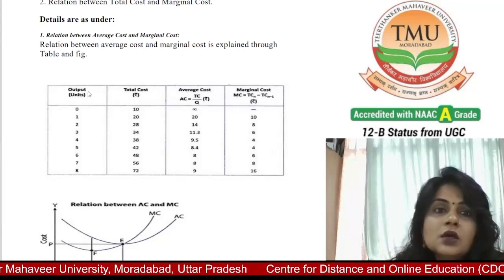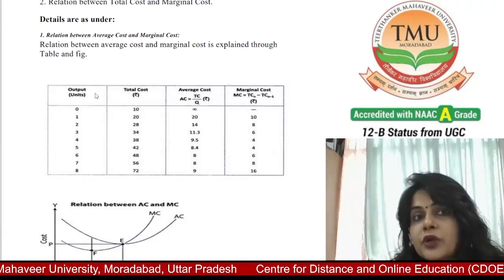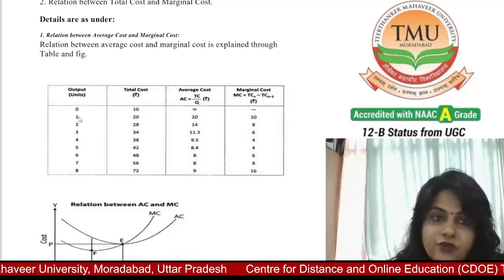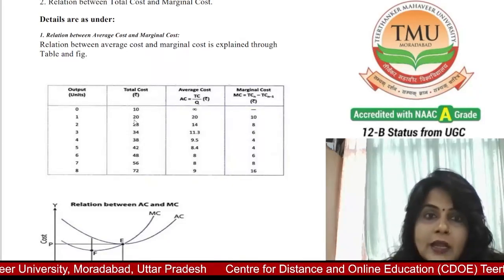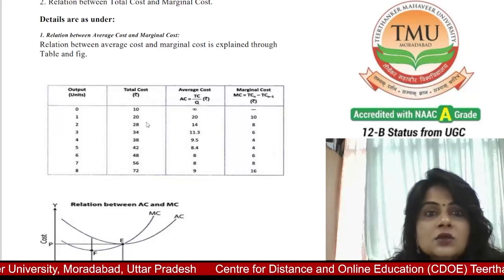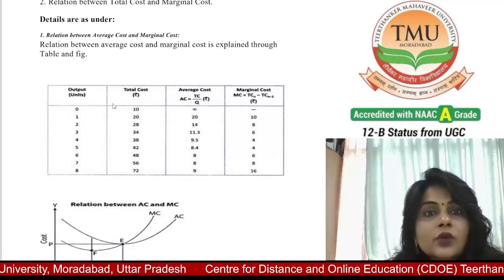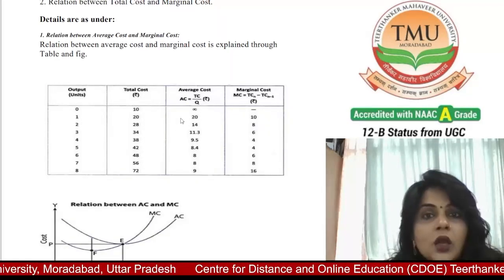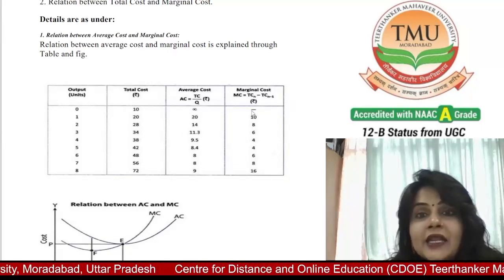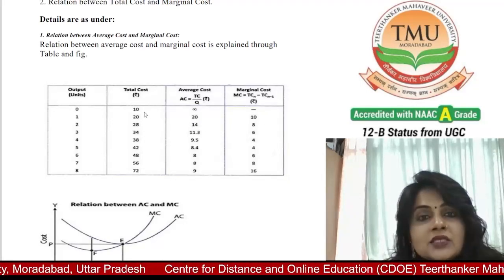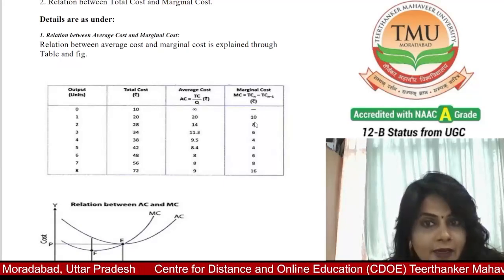Now, when the production starts and output becomes 1, total cost becomes 20, and average cost is 20 divided by 1, total cost divided by output, which is also 20. Marginal cost is the additional cost, so 20 minus 10 is 10.